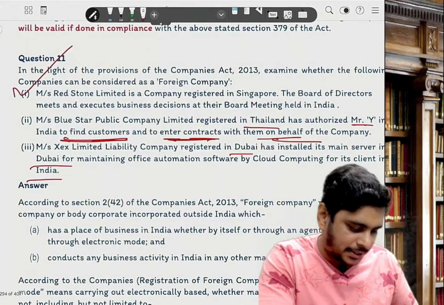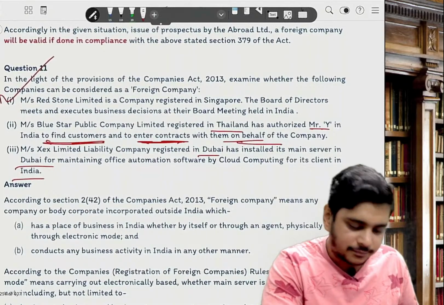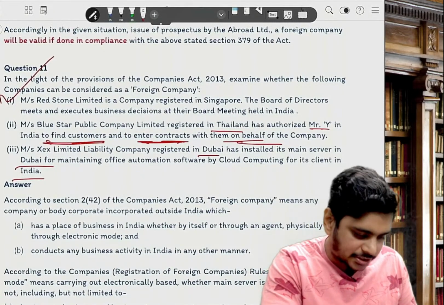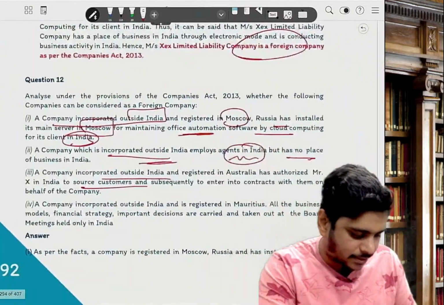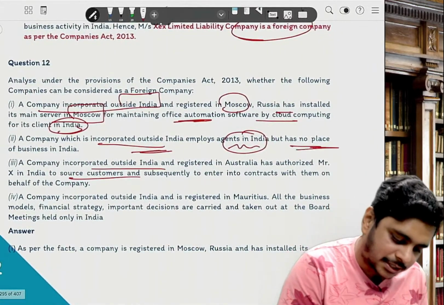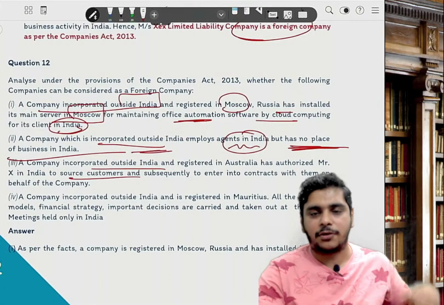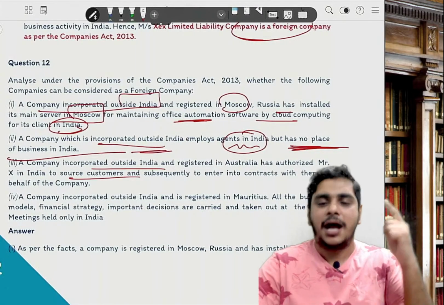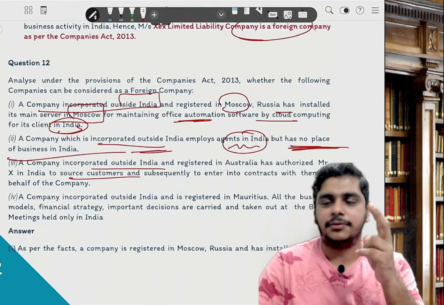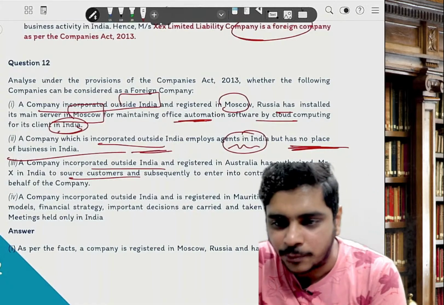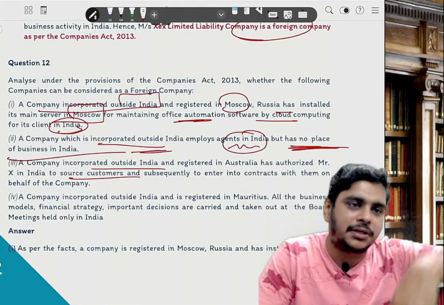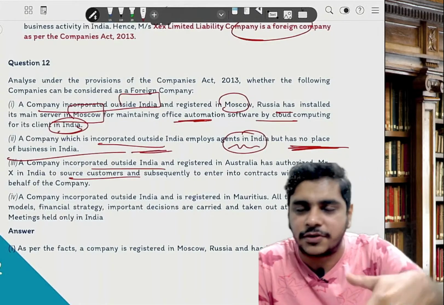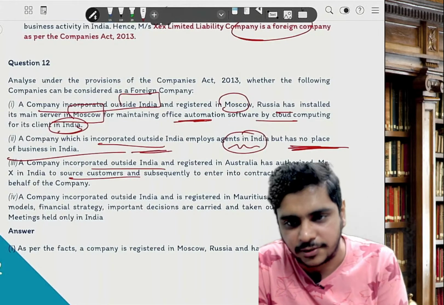Ashwani, you were sleeping in the class, I think. The question clearly says no place of business in India. If there is no place of business in India, how can you say it's a foreign company? If you remember the definition, incorporated outside India and having a place of business in India and doing any business activity in India. Employing an agent is not a business. They are hiring the agents. If I work for Alibaba sitting at my home, Alibaba has no office here, so you can't say it's a foreign company.